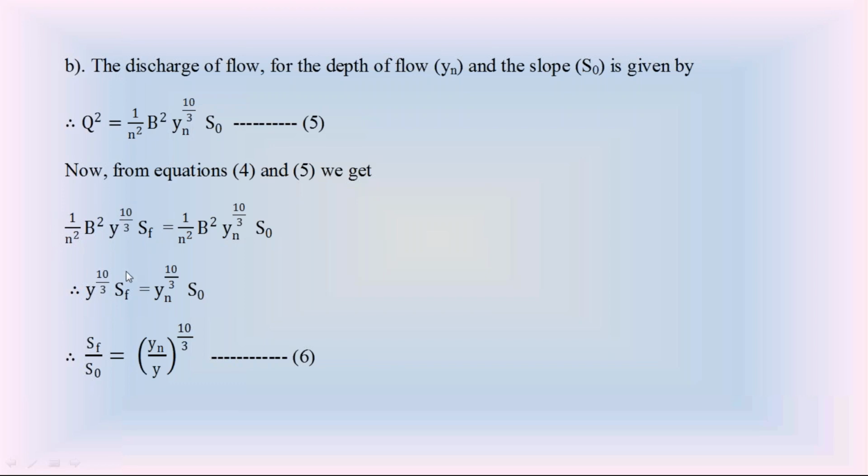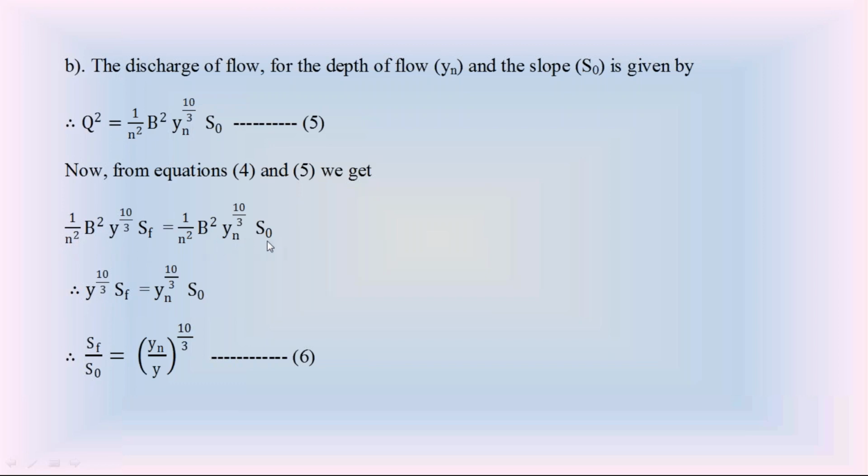Because equation 4 is for gradually varied flow. The RHS of equation 5, 1 by n square b square Yn power 10 by 3 S0, is at uniform flow, that is at normal depth Yn. Cancel the common terms on both sides: 1 by n square b square, 1 by n square b square.